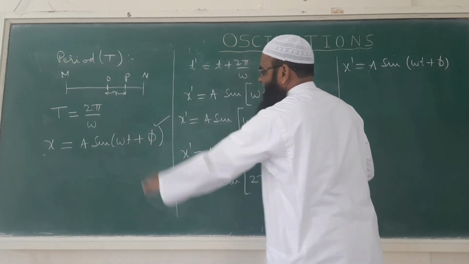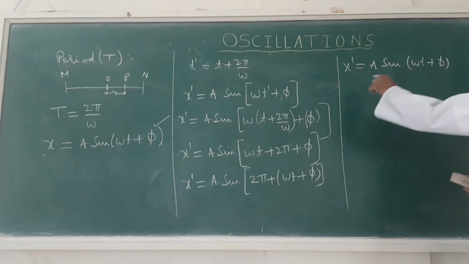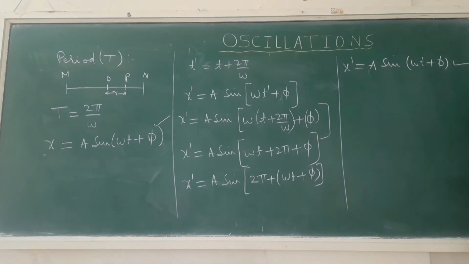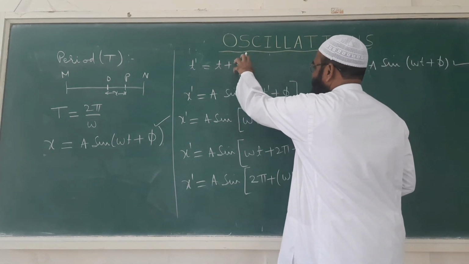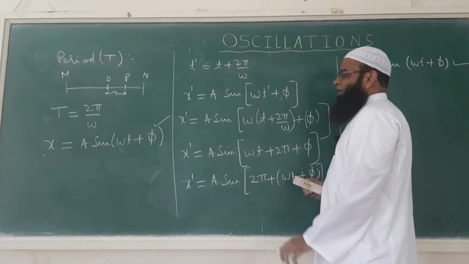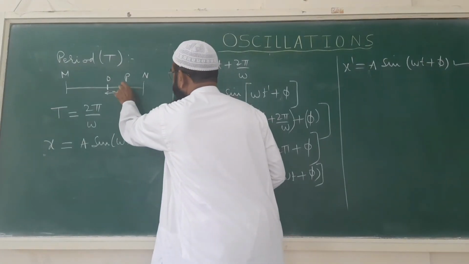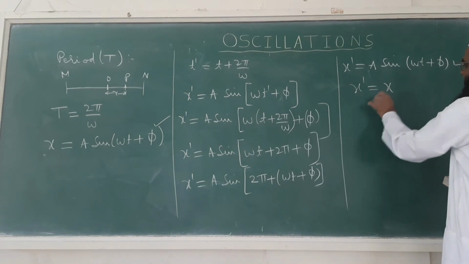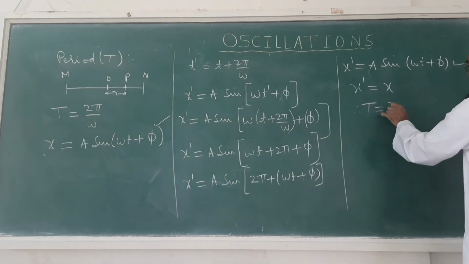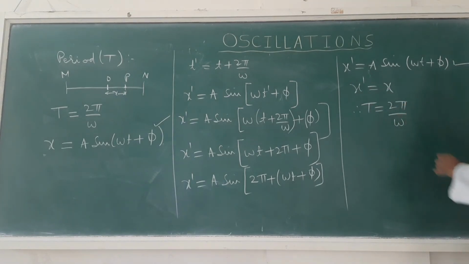The equation x = A sin(ωt + φ) and x' = A sin(ωt + φ). That means after time t + 2π/ω, or simply after 2π/ω time, the particle is again at point P. Here we can conclude that x' is equal to x. Therefore, we can say T is equal to 2π/ω.